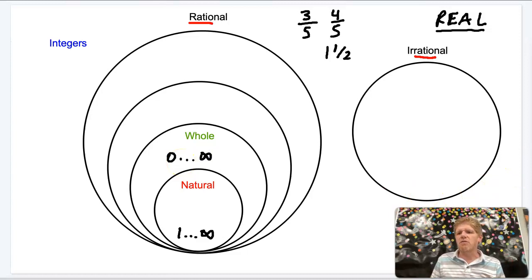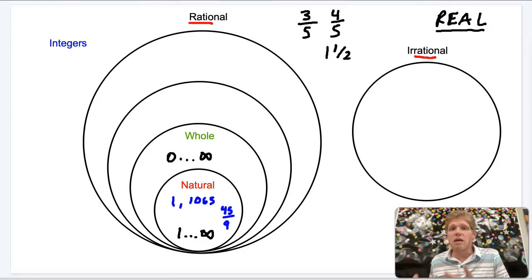So let's think of some examples of some natural numbers. We might have, well, obviously we have 1 because it starts there. We might have 1065, right? We might also have something that's written like this. What if we wrote 45/9? Is that a natural number? Well, yeah, because 45 divided by 9 is 5. It can be written as a fraction, so we know it's rational, but 45 divided by 9 gives you 5, which is a number you can count to, and it's between 1 and infinity.